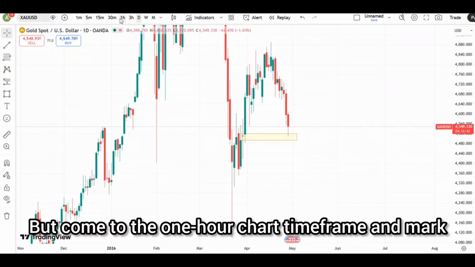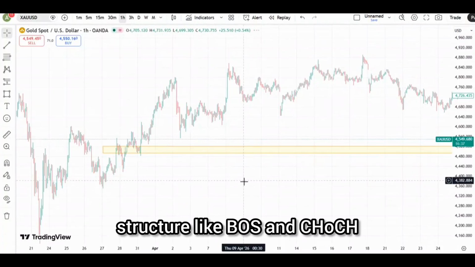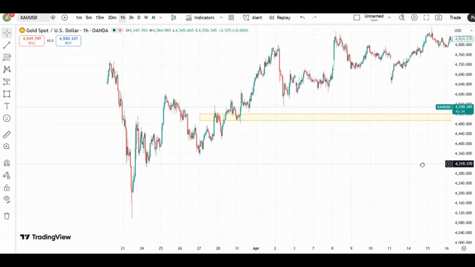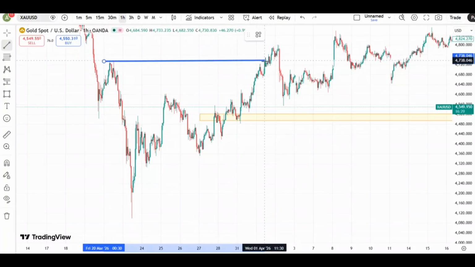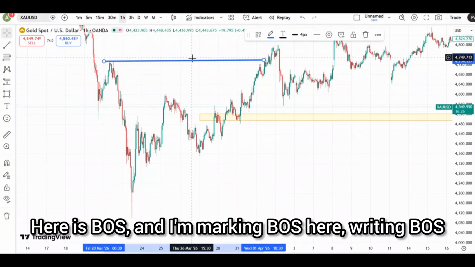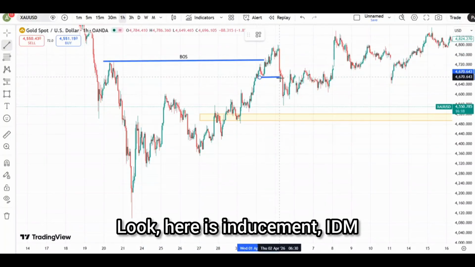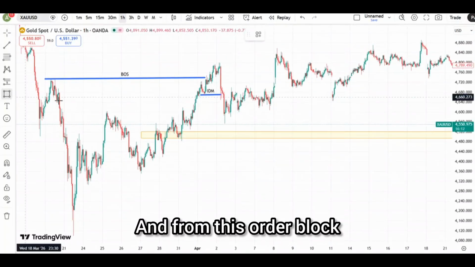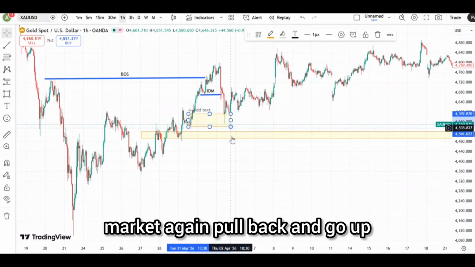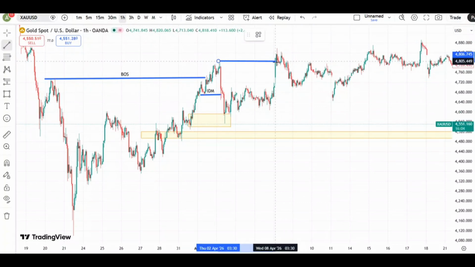But come to the 1 hour chart time frame and mark structure like BOS and CHoCH. Here you can see, here's BOS, here's BOS, and I'm marking BOS here, writing BOS, and there is an inducement here. Take a look, here is the inducement, IDM, and from this order block the market again pulled back and went up and did BOS here again. Look, BOS,